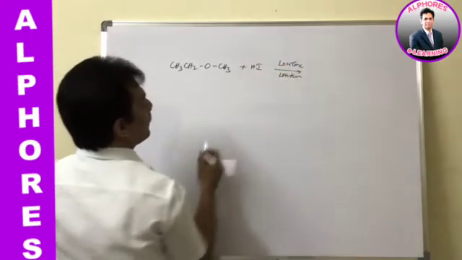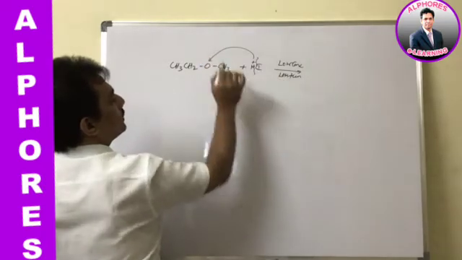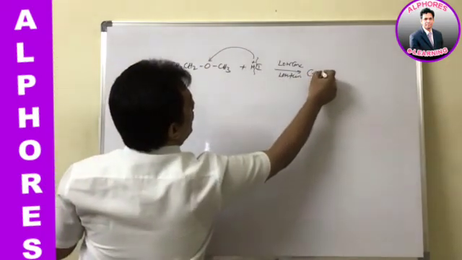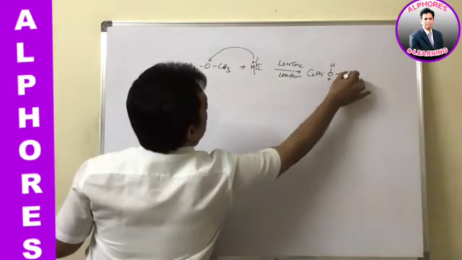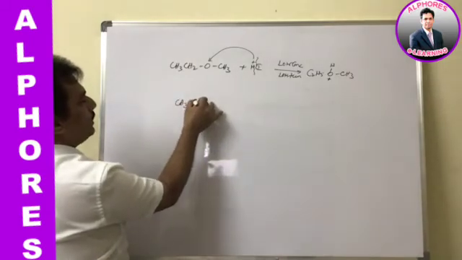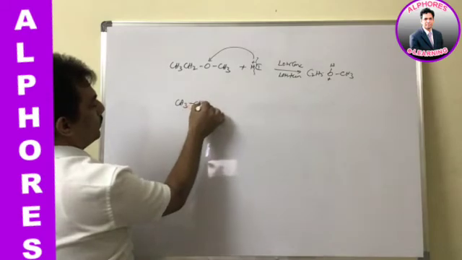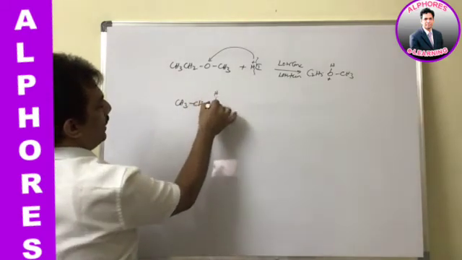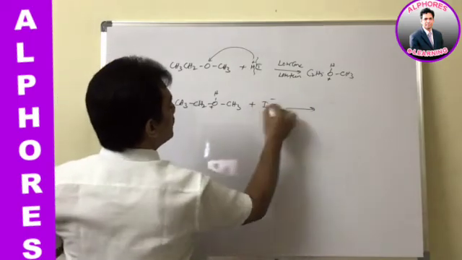What is happening? First of all, H plus attacks the oxygen, giving protonated ether, CH3CH2OH plus CH3. Now in step 2, iodide has to attack.